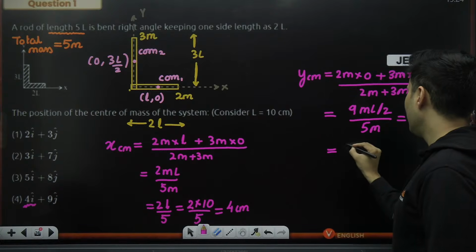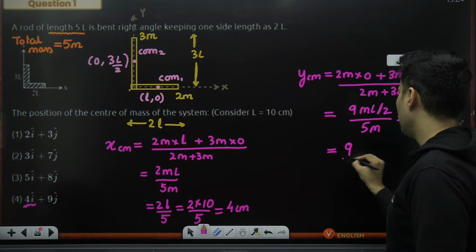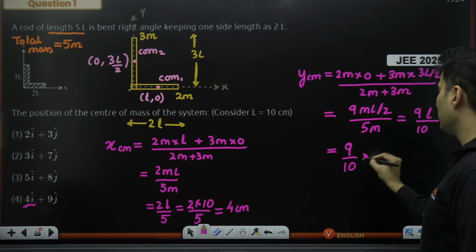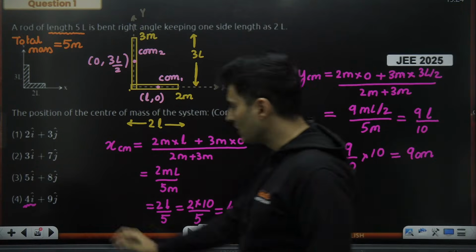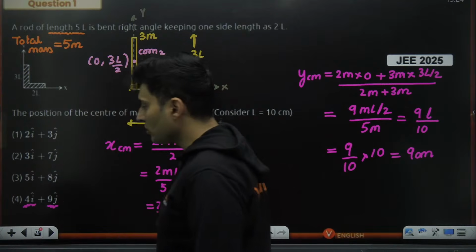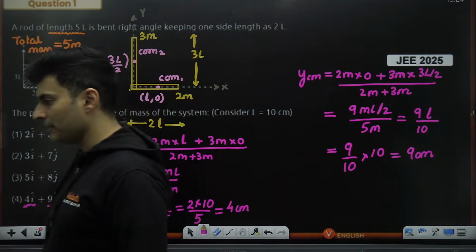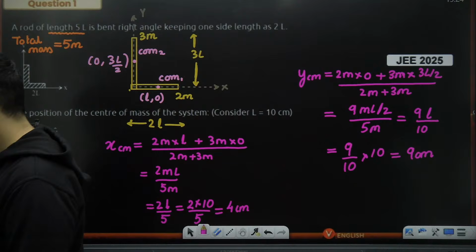But wait a minute, length is nothing but how much? 10 centimeters. So 10 cancels, it will give me 9 centimeters. So which is also right over here. So the fourth option is obviously the right answer. So this is how you do the questions.